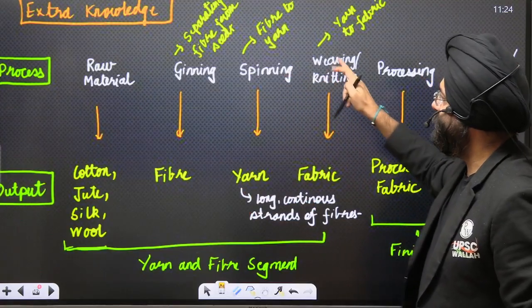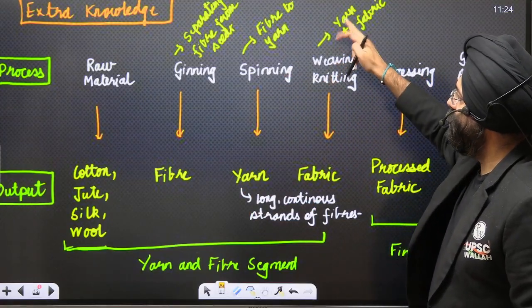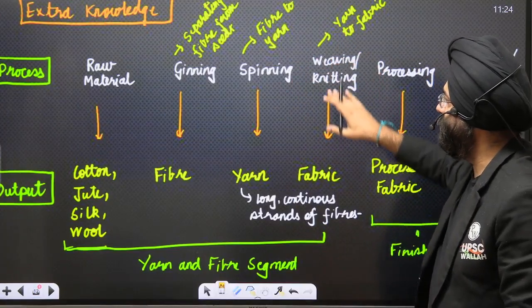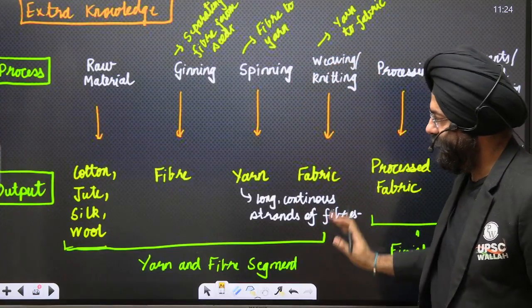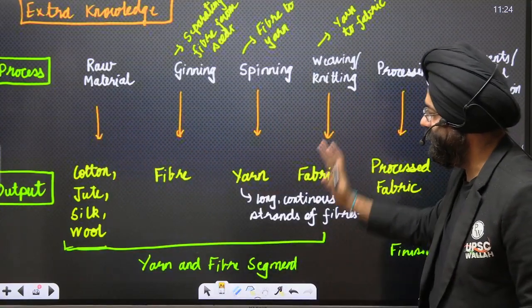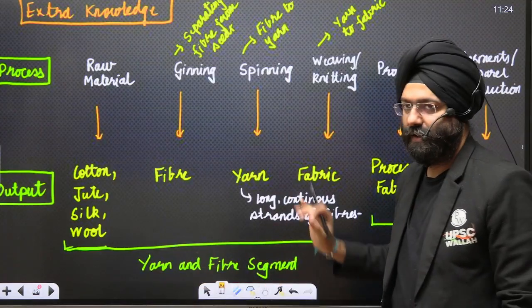Now, next is weaving and knitting. Converting this yarn or those threads to a fabric is known as weaving or knitting. Now, please understand, from the segment of raw material till the segment of weaving and knitting, this is known as the yarn and the fiber segment.